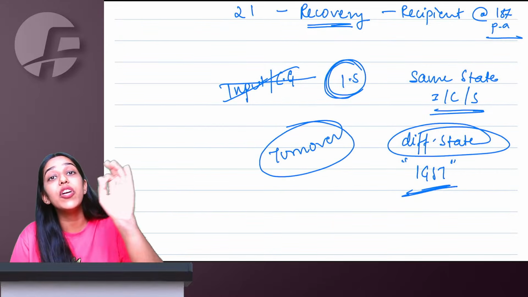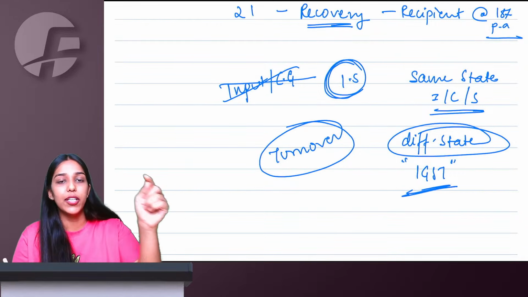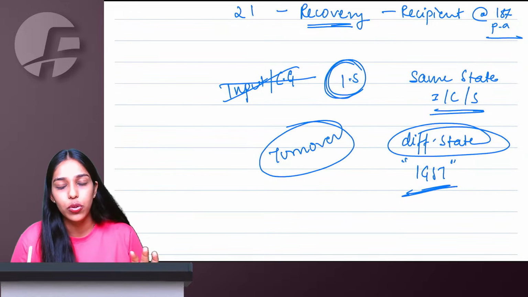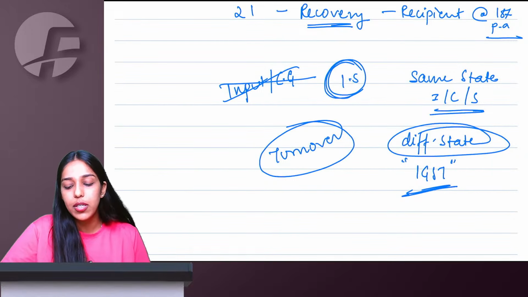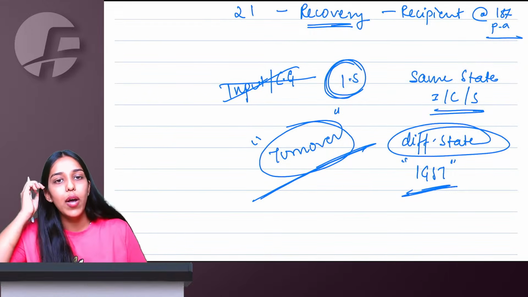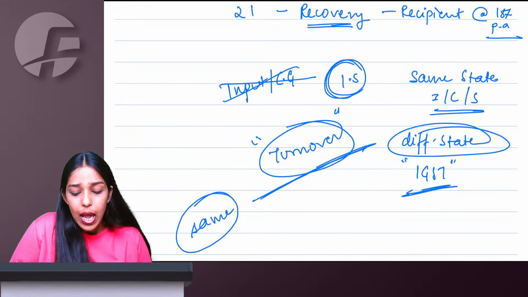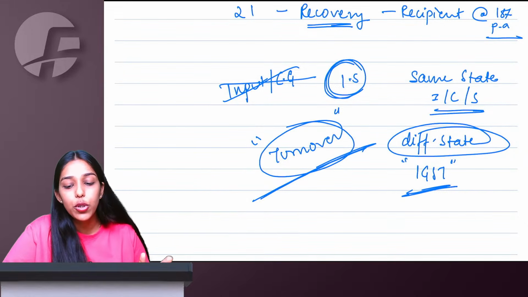See, if there is any specific attributable ITC, where the expense was incurred only for a specific branch, then you give ITC to that branch only. But for common input services, based on the turnover ratios which will be given in the question, you have to allocate the credit to all the branches. The eligible credit as well as the ineligible credit, both you have to allocate.